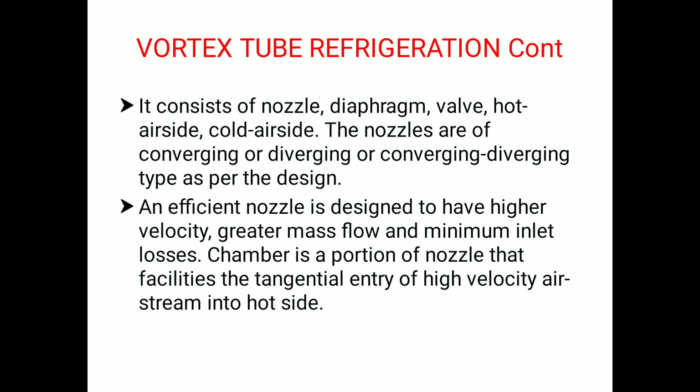The nozzle is of converging or converging-diverging type. An efficient nozzle is designed to have a higher velocity, greater mass flow and minimum inlet losses. The chamber is a portion of the nozzle that facilitates the tangential entry of the high velocity air stream into the hot side.